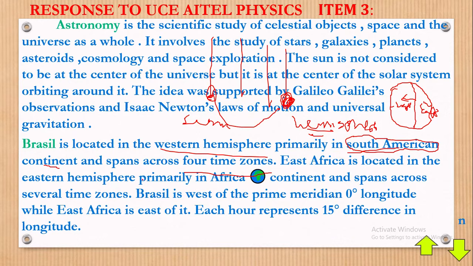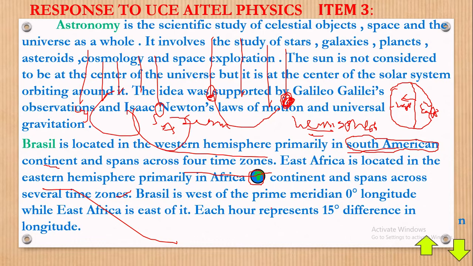East Africa is located in the Eastern Hemisphere. I've explained that. Primarily in the African continent, and it spans across several time zones. Just like Brazil, in Africa we also have different time zones. Of course, I've explained, every grid line you see moving around. Maybe this grid line is in South Africa, and this grid line is in Uganda. So they won't be at the same time.